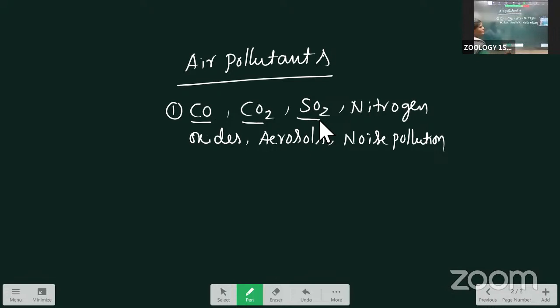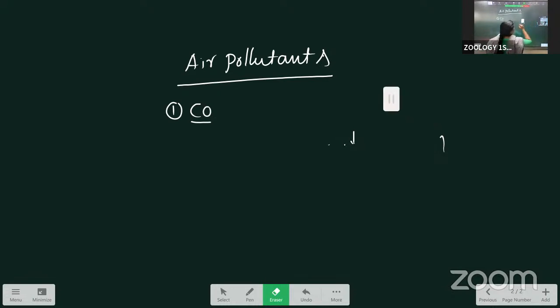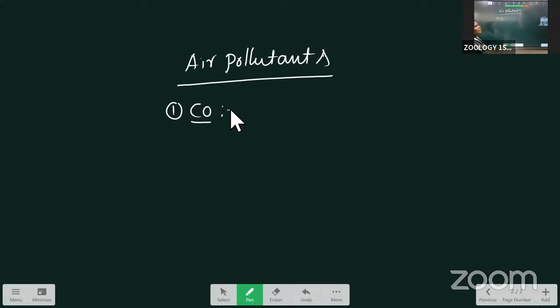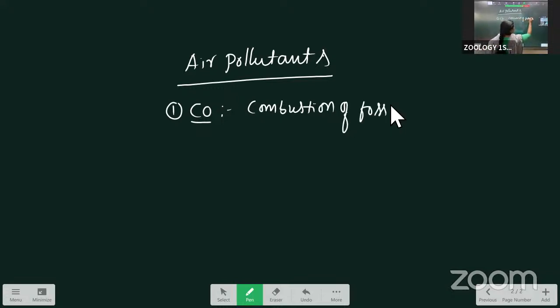First, we are going to discuss carbon monoxide, the first air pollutant. It is mainly produced by the incomplete combustion of fossil fuels and factory fumes.